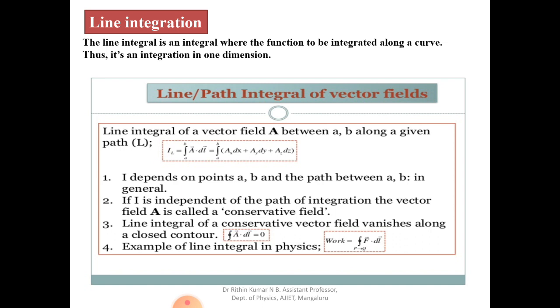The line integral depends on the points A and B and, in general, the path between them.